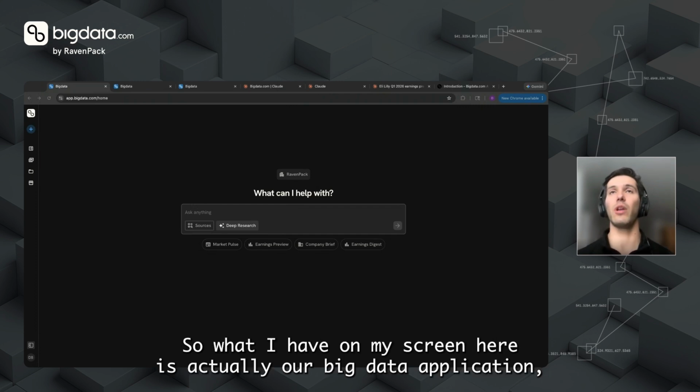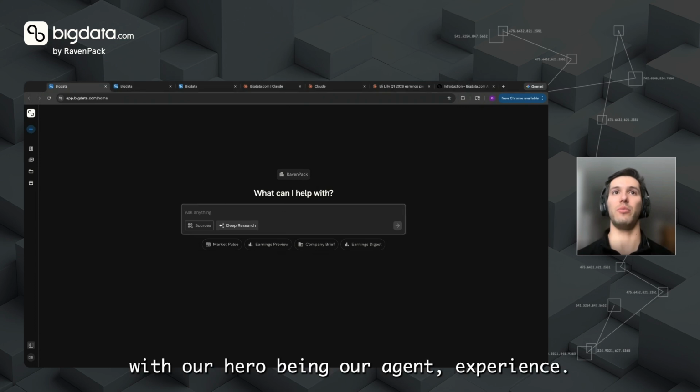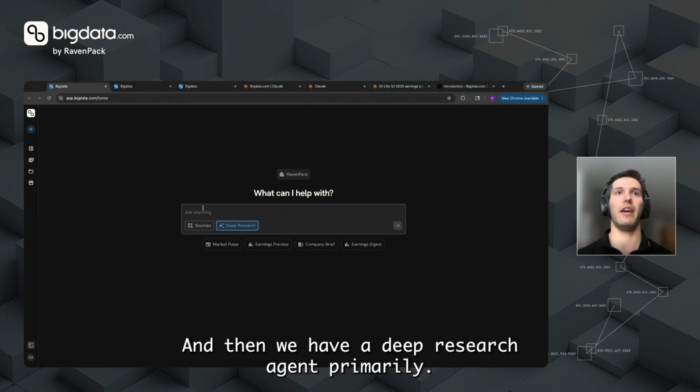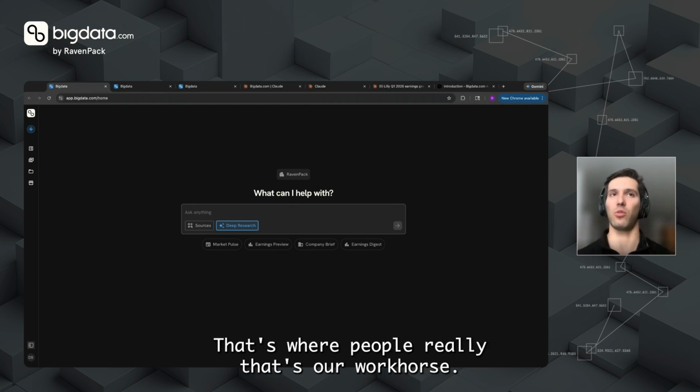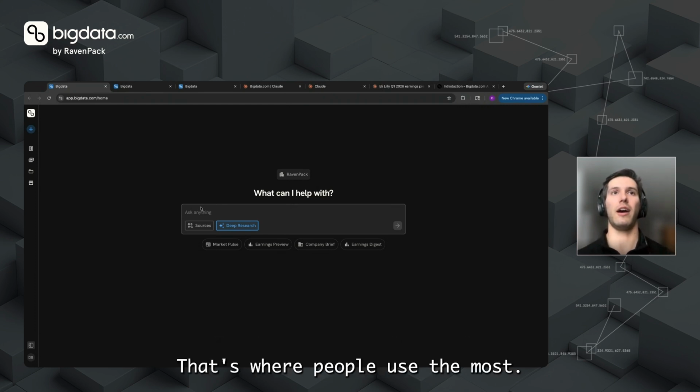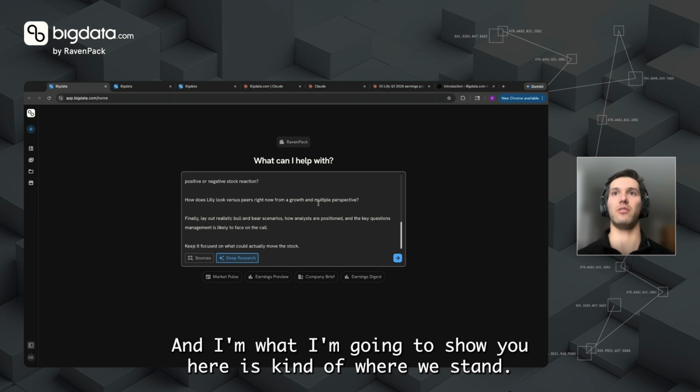So what I have on my screen here is actually our Big Data application, with our hero being our agent experience. And then we have a deep research agent primarily. That's our workhorse. That's where people use the most. What I'm going to show you here is kind of where we stand.